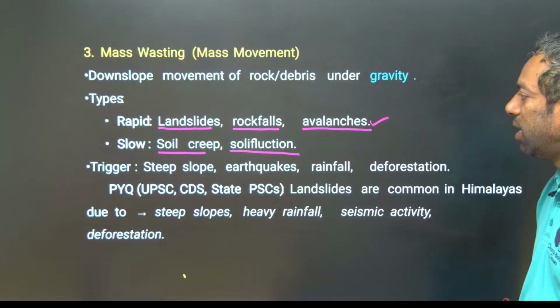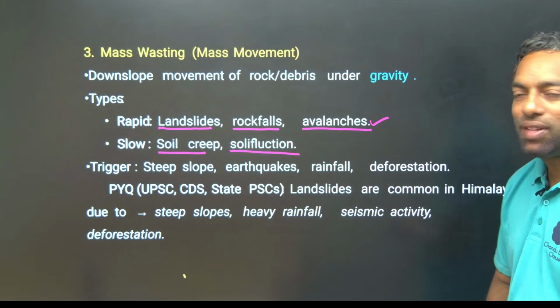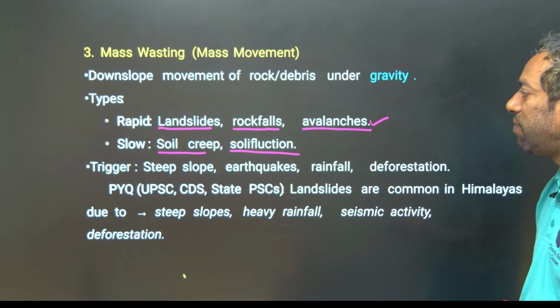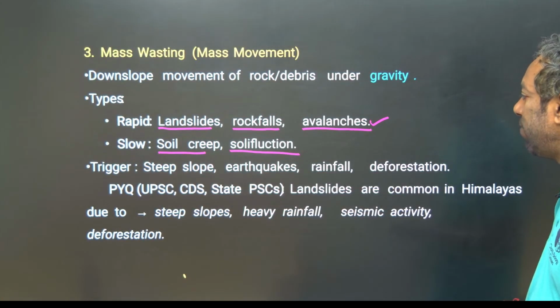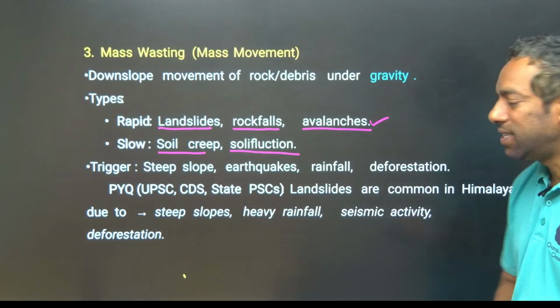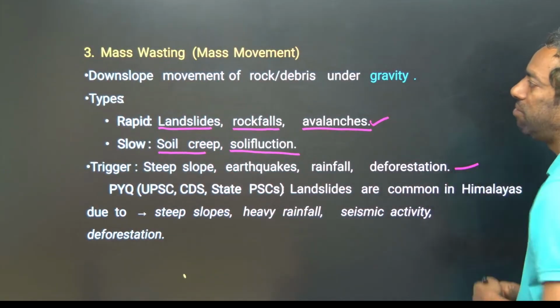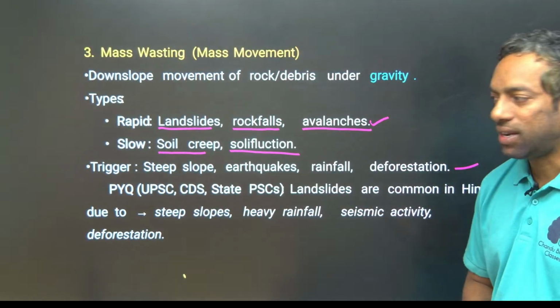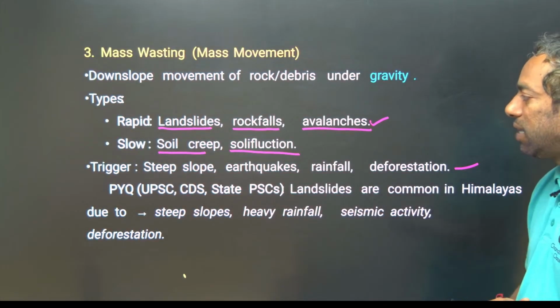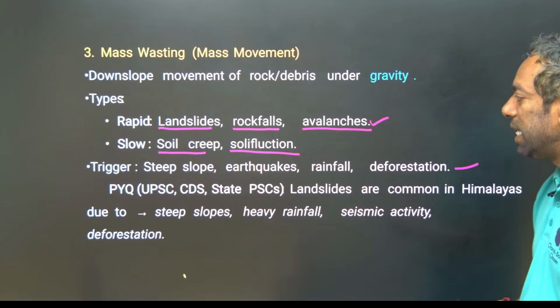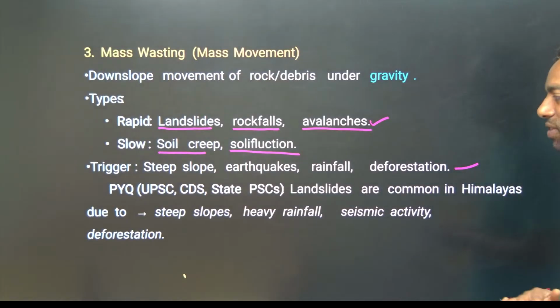That is also one of the features of landforms. Steep slope, earthquakes, rainfall and deforestation are the reasons for this mass movement of the earth crust. Previously they asked questions in many exams, UPSC, CDS and state public service exams, about mass wasting.